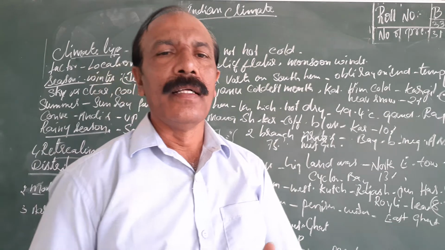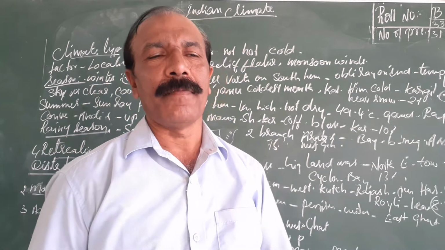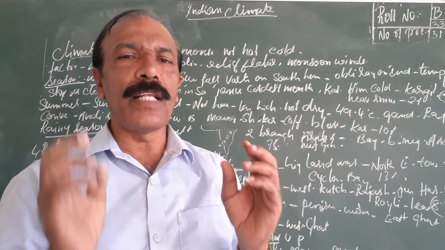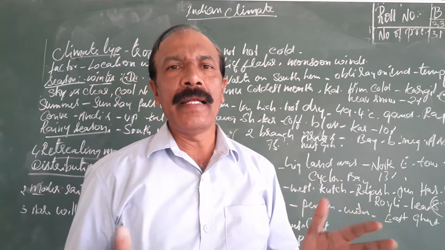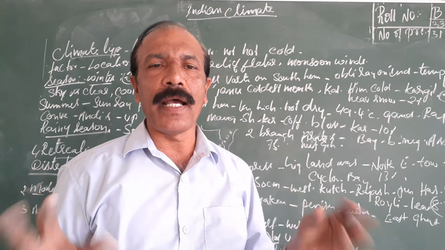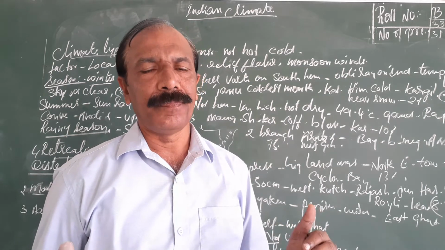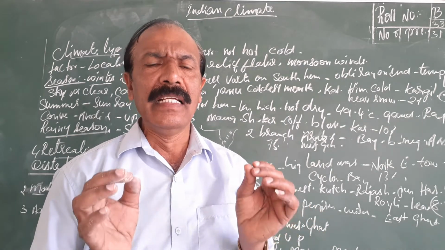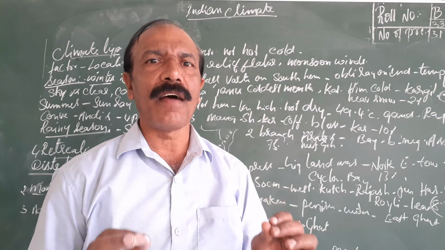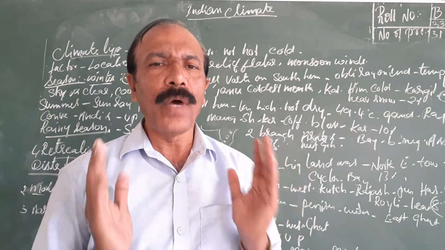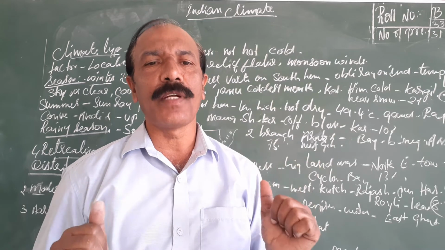India has a tropical monsoon climate. Why does India have a tropical monsoon climate? Because in India the temperature is not so high and not so cold. Indian temperature is an average temperature. Because of that only, the Indian climate is called a tropical monsoon climate.